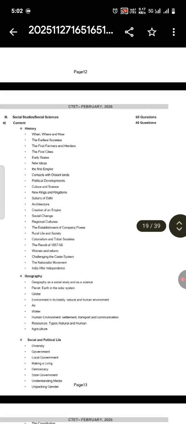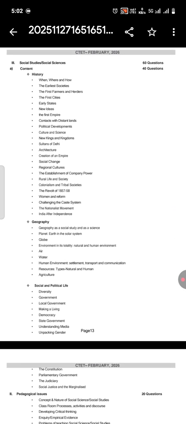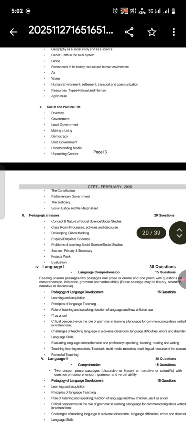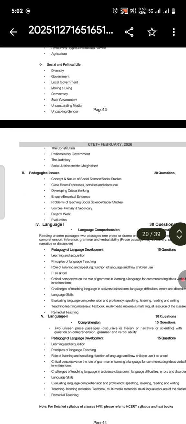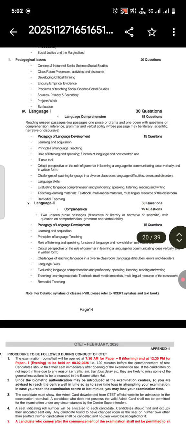Now all the students who are from social studies background, kindly take the screenshot of the syllabus of social studies, social science. The content is beginning from history, then geography, then social and political life, pedagogical issues, language 1.